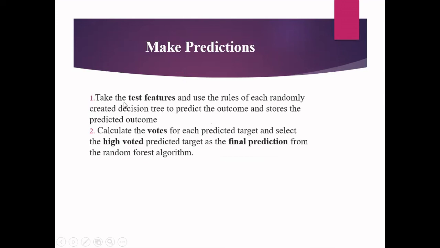For that, you take the test features and use the rules of each randomly created decision tree, and you predict the outcome. Finally, you store all the outcomes in a particular table because you need to go for majority voting. Once you finish with all the decision trees, calculate the votes for each predicted target and select the highest voted predicted target as the final prediction from your random forest algorithm. So this is only for classification problems.